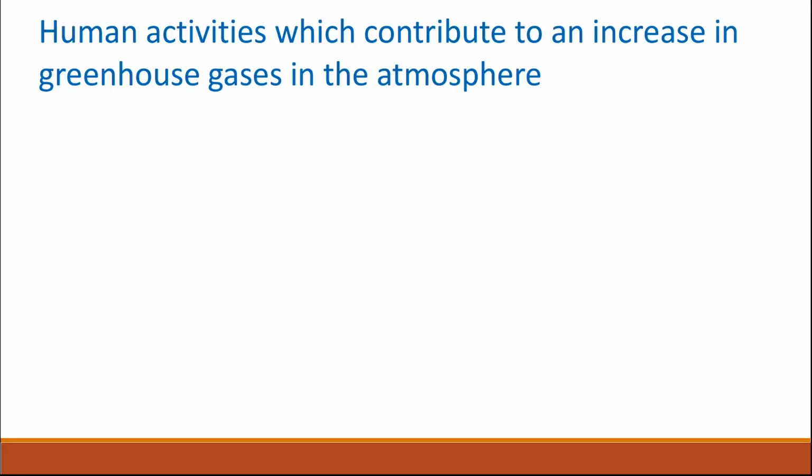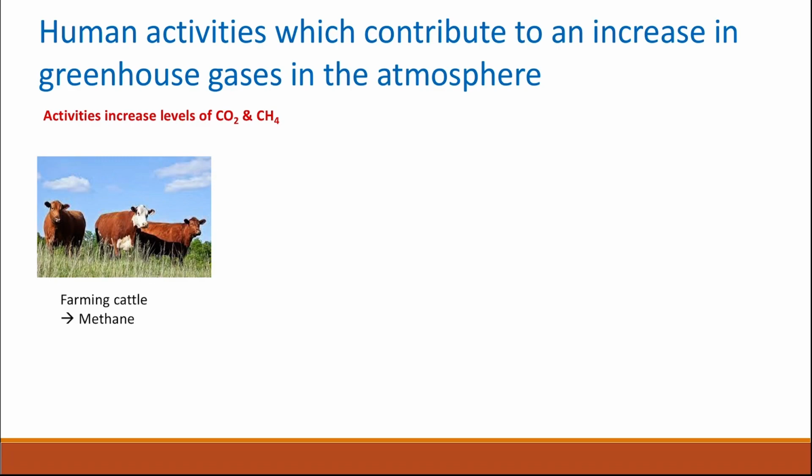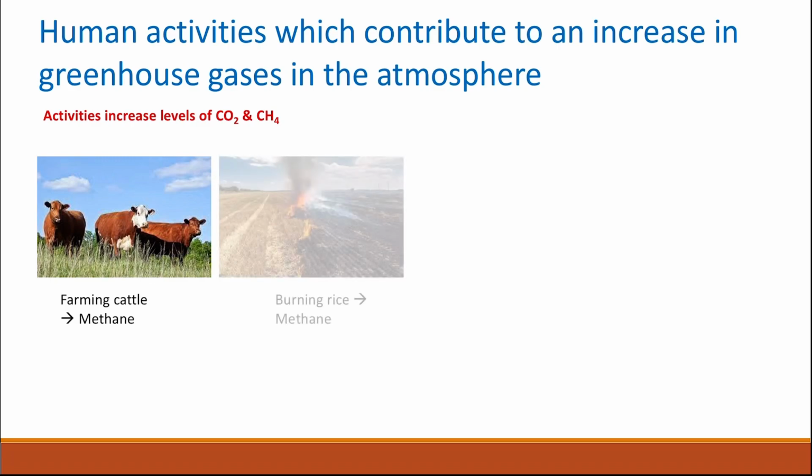There are some human activities which contribute to an increase in the greenhouse gases in the atmosphere. Any activity that increases the level of carbon dioxide or methane will contribute to the greenhouse gas increase in the atmosphere. For example, farming cattle will lead to formation of methane.